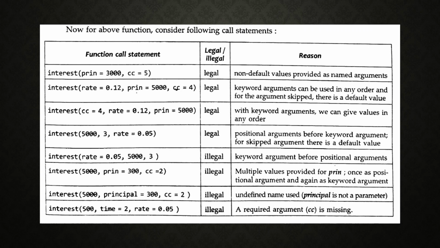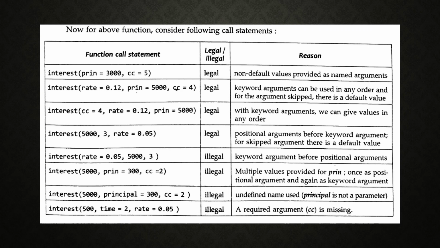And the next one is interest(rate_of_interest=0.05, 5000, 3). It is illegal because here we are using a keyword argument first, and next comes the positional arguments, 5000 and 3. The thing is, positional arguments should come first. So here it is wrong. The keyword argument is mentioned first, and the other two elements are positional arguments, so it is illegal.